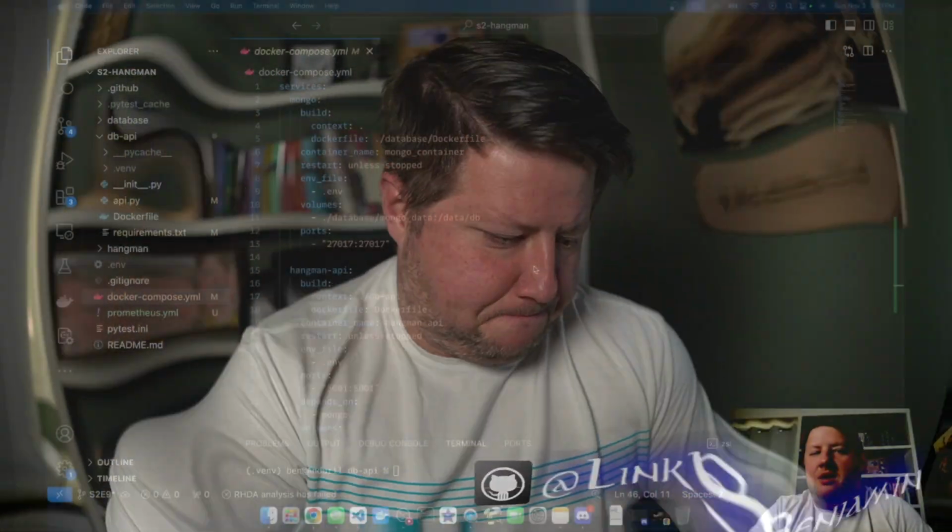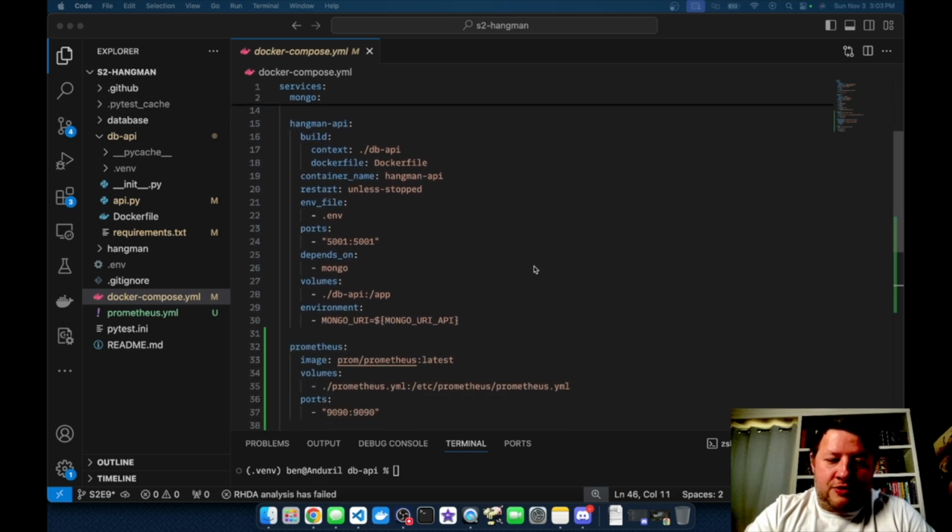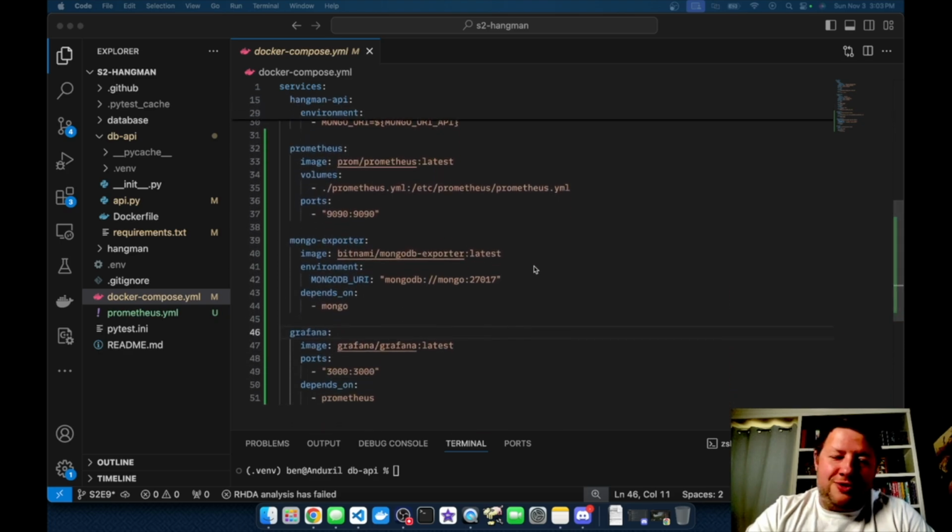Let's see if we can take a look at some code and see how things shake out there. So here you see our Docker Compose file. We've looked at this before. There's nothing new currently on the screen, but I wanted to show you just so you have some context as to where we're going to be working today. And so the thing we're going to look at is adding a few new containers. So these are the containers we're going to add to our system. Docker Compose makes this very easy to spin up together. You just define the new containers that are needed, and they become part of the ecosystem right away.